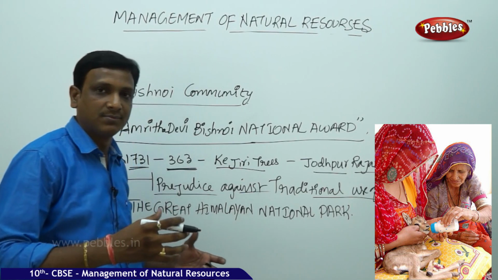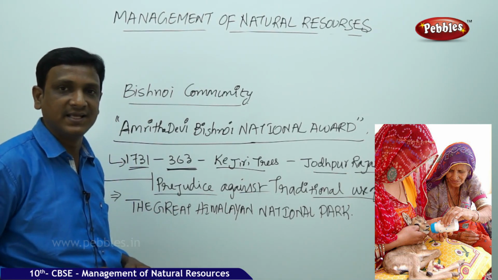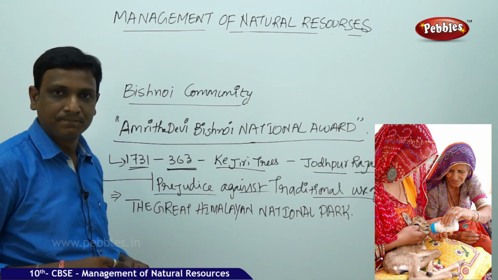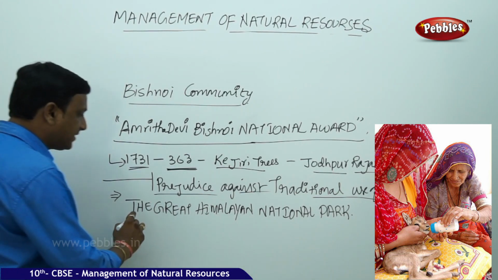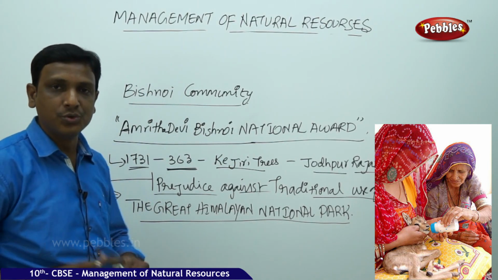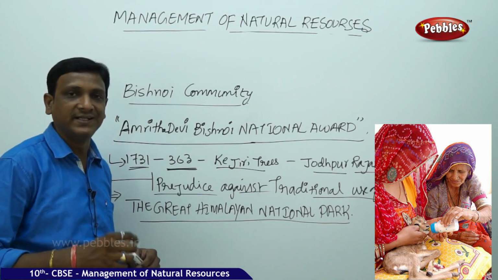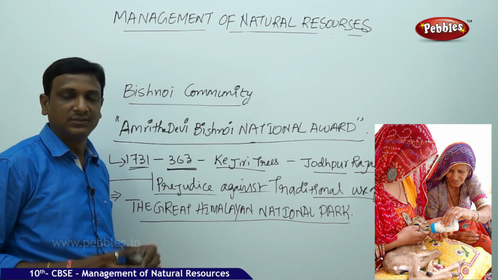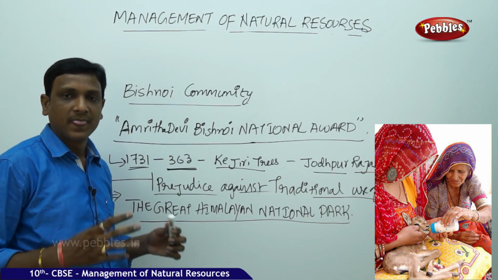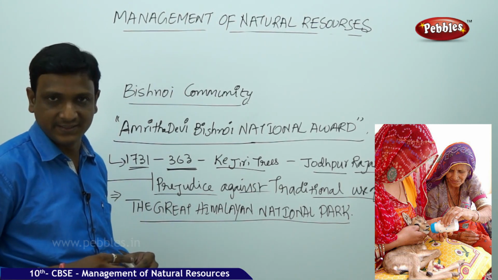Traditionally, there are some traditions in which the people take their cattle to the forest to graze the grass. In the Great Himalayan National Park, the local people used to carry their cattle to the park to eat the grass. So the government stopped allowing these people to bring their cattle for grazing.